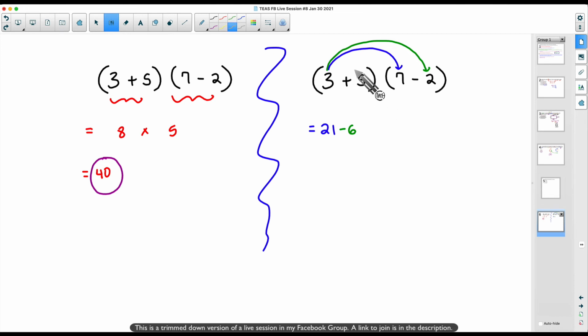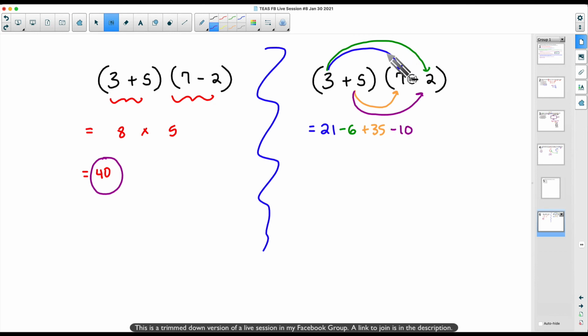Now let's repeat the process for this 5. Positive 5 times positive 7, positive 35. And then one more time to finish this off, positive 5 times a negative 2, that's negative 10.